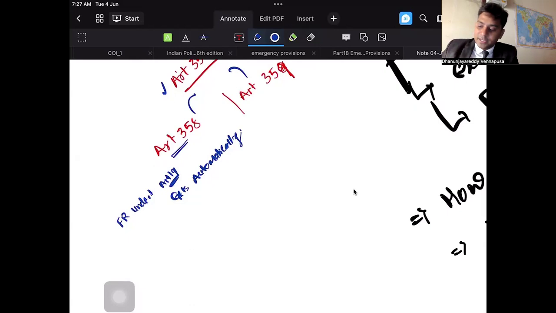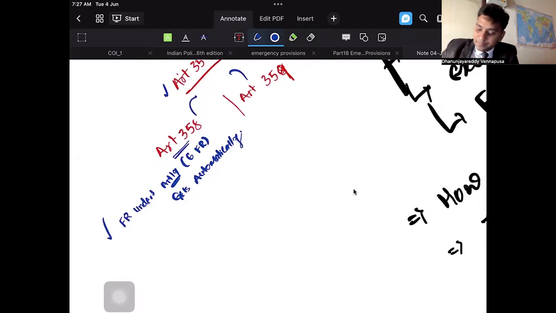So fundamental rights under Article 19, you have 6 fundamental rights. Freedom of speech and expression, freedom of assembly, freedom of association, freedom of movement, freedom of residence, freedom of profession. You have these things. So all these 6 fundamental rights are automatically suspended.